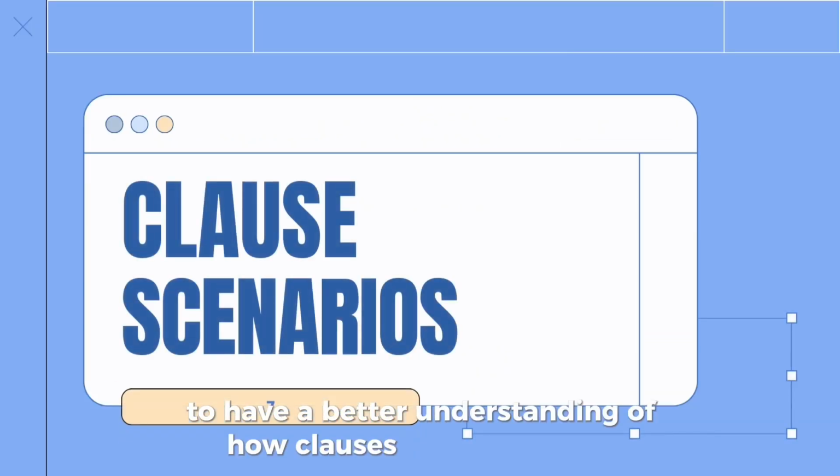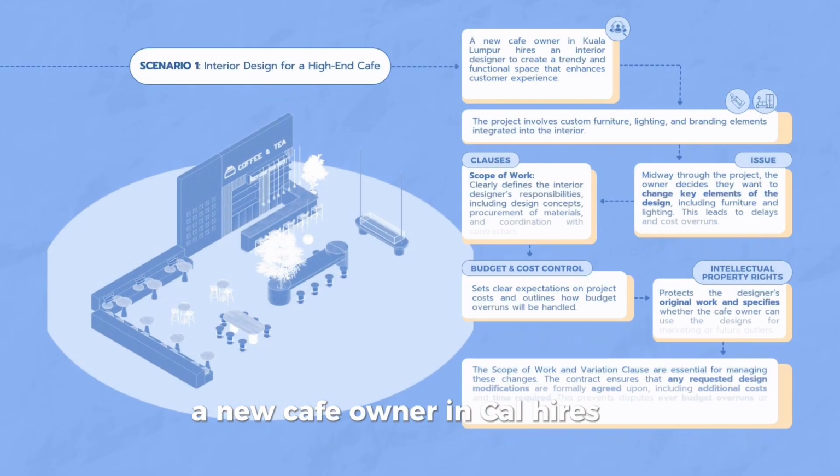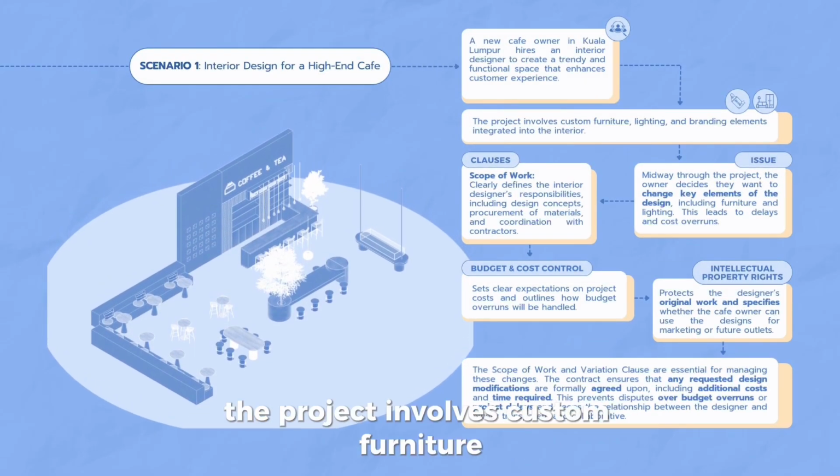To have a better understanding of how clauses work in real life, we have sets of scenarios to explain how the clauses apply in different situations. Scenario 1. A new cafe owner in KL hires an interior designer to design a cafe. The project involves custom furniture, lighting, and elements.